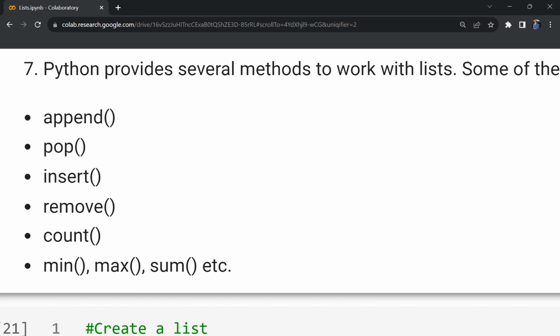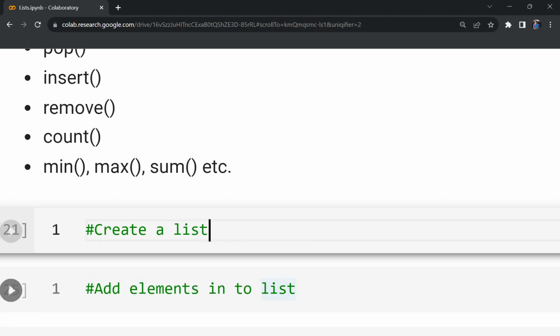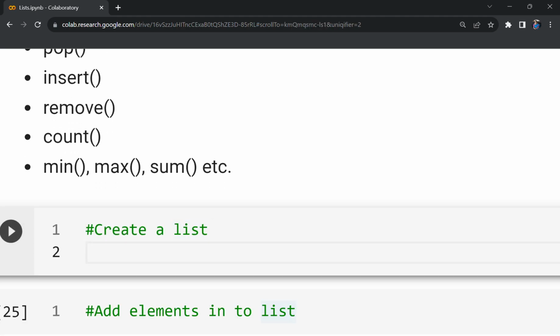So in this video, let us see some operations that we can perform on lists. In other videos, I will come up with some more details. First, let me take creating a list. A list in Python can be created in two ways. One is by using the list constructor or list method.